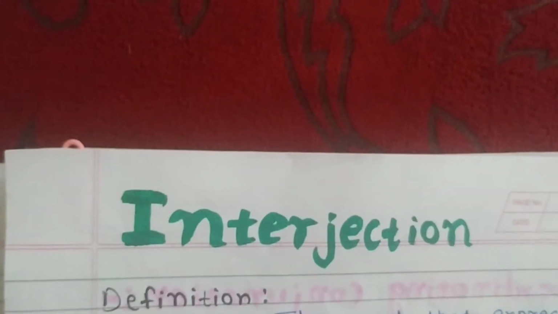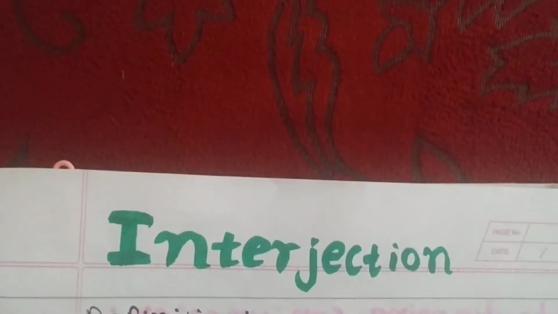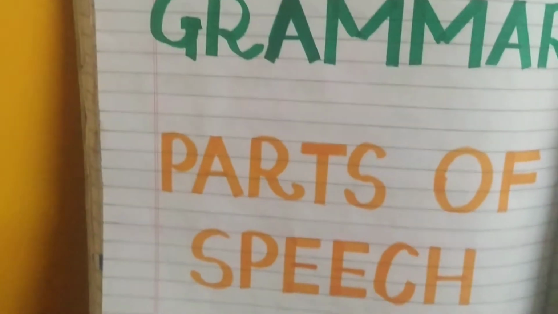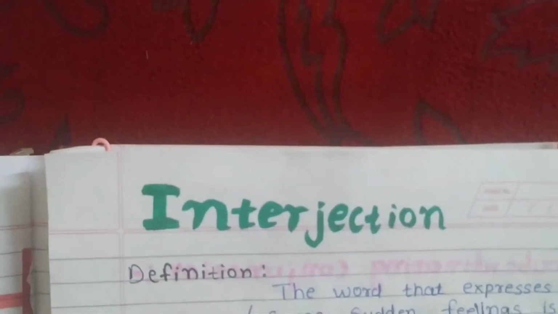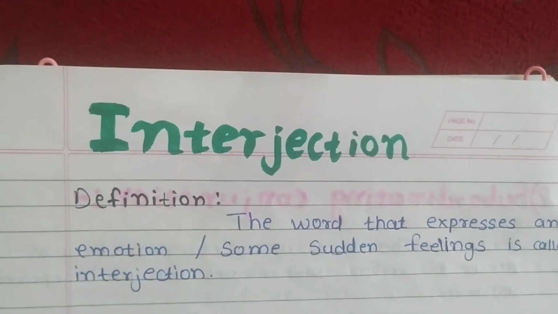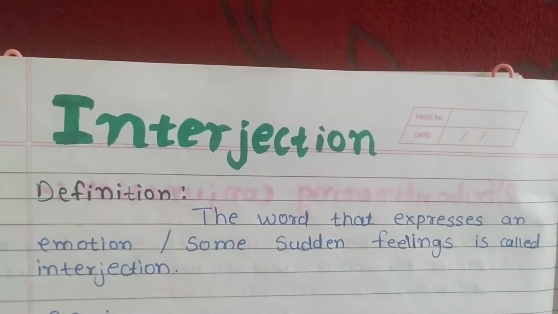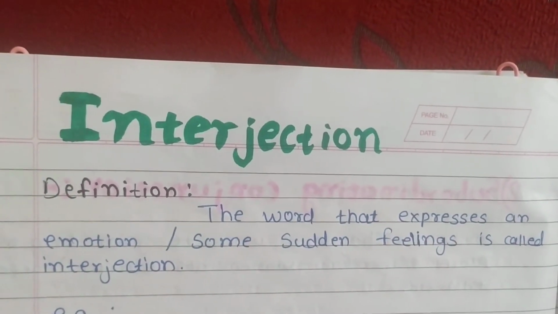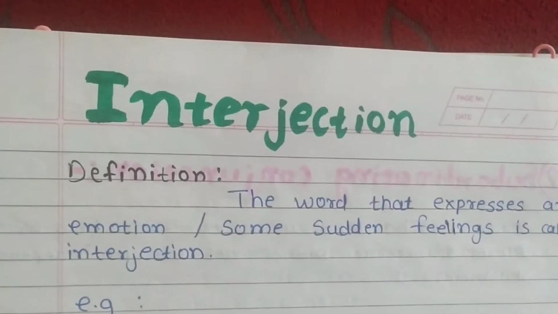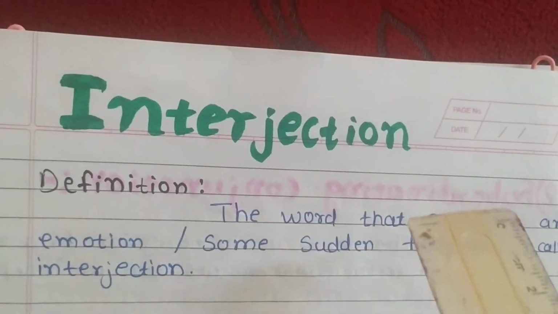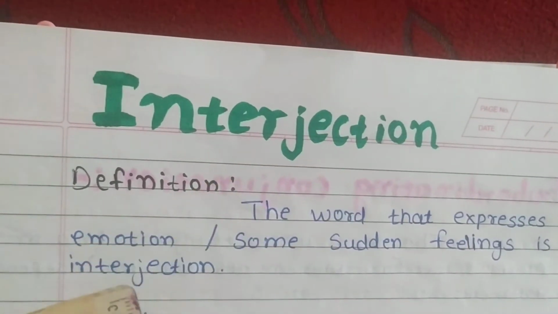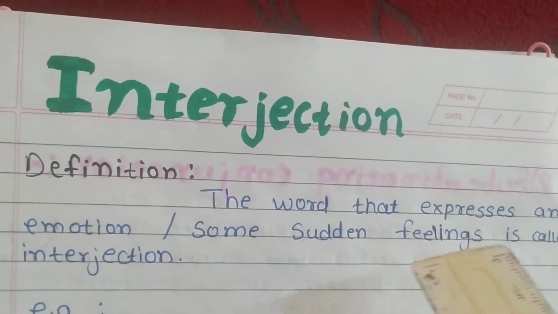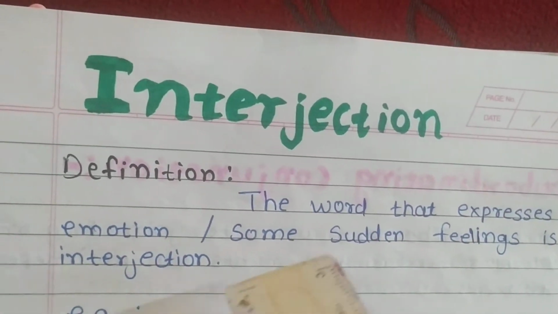Next, interjection. Interjection is a type of parts of speech. What's the definition? Tell us. The word that expresses an emotion or some sudden feeling is called an interjection.